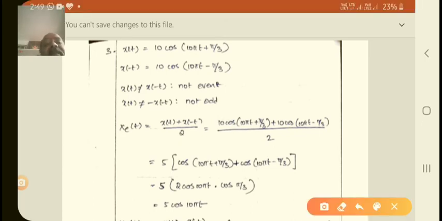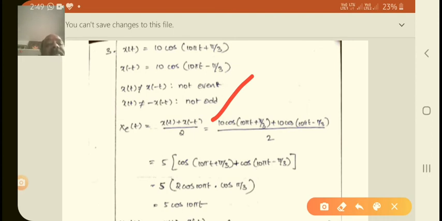Now take the even and odd parts. You need to find x of t plus x of minus t by 2, which is the even part. You already know that, so this is the formula. Then apply it: 10 cos of 10 pi t plus pi by 3 plus 10 cos of 10 pi t minus pi by 3.